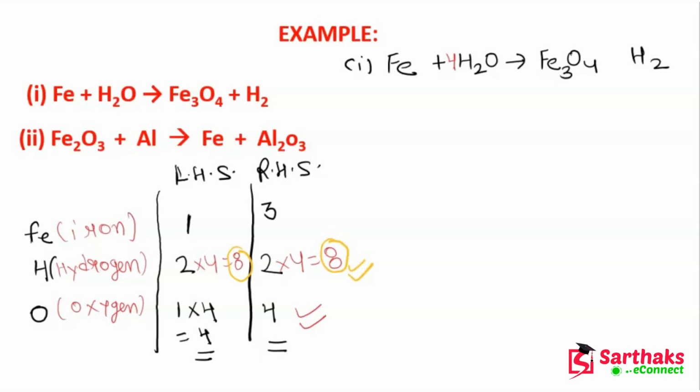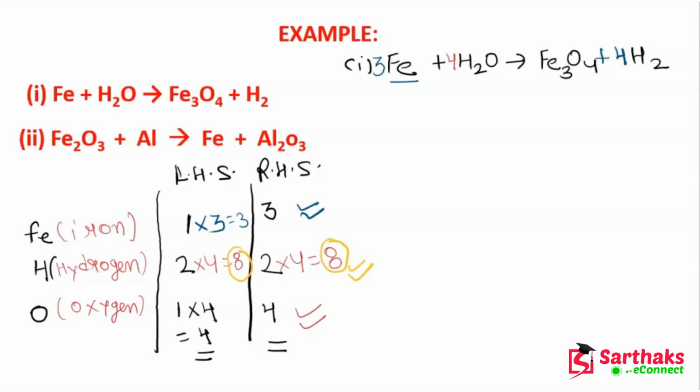So this is your plus sign and this is 4. Now guys, you can see that hydrogen and oxygen are balanced, but iron is not balanced, because the number of atoms of iron on LHS is 1, but on RHS it is 3. So what can we do? We can simply multiply here with 3. So it will become 3, and you can see now iron is also balanced. So I will write 3 here.